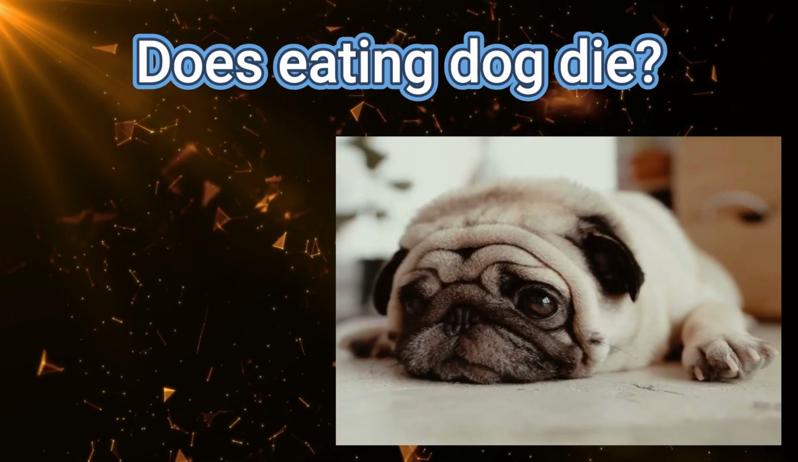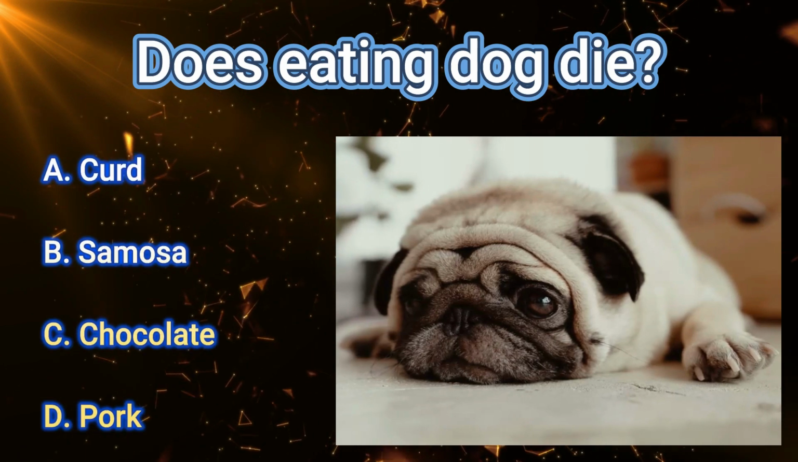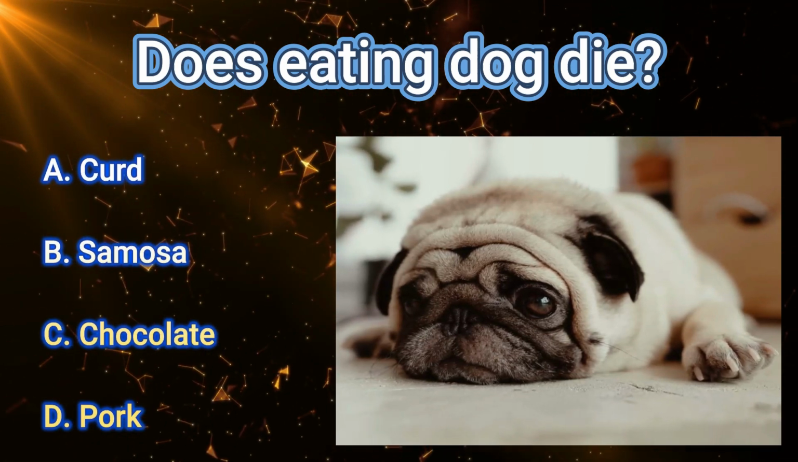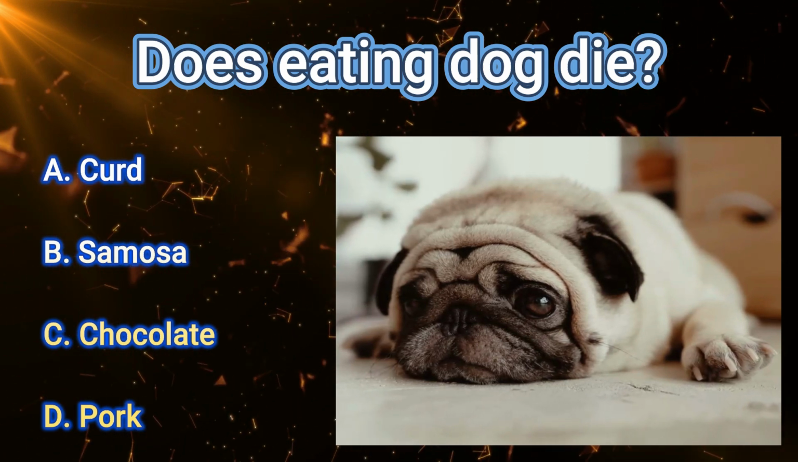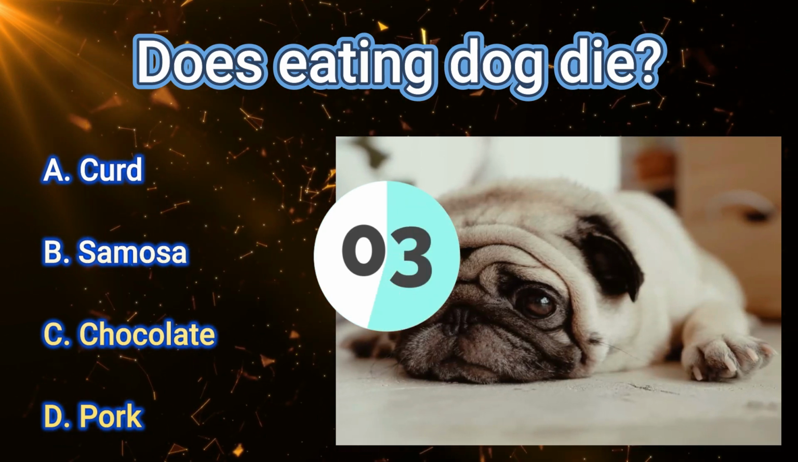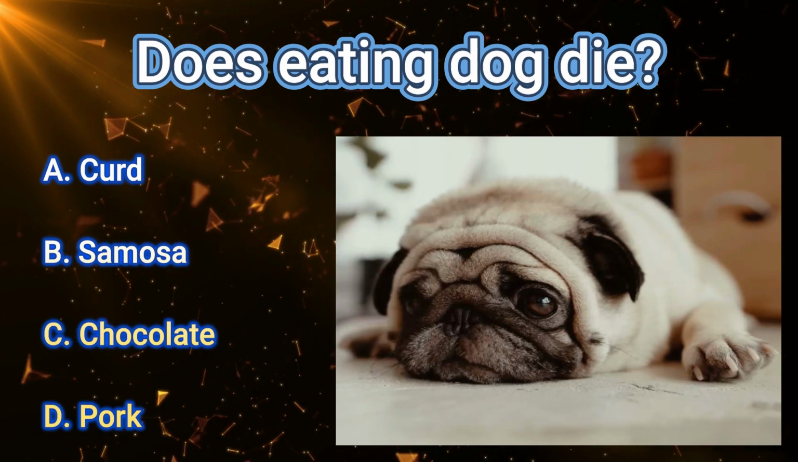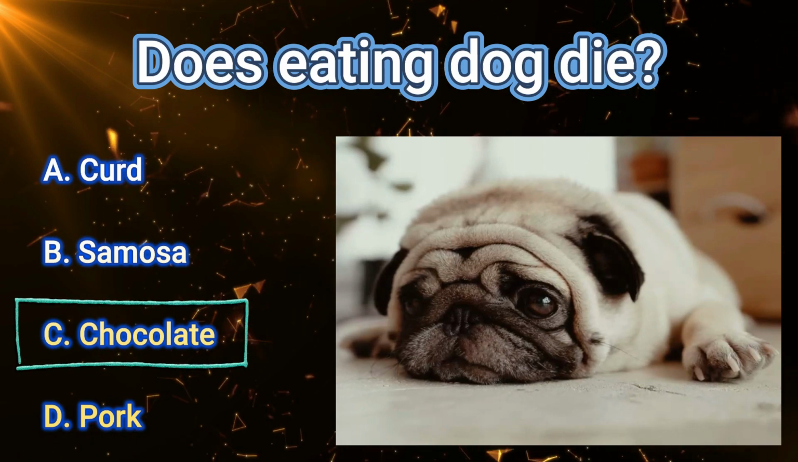Banana. Your next question is: which food can be deadly for a dog to eat? These are your options. A. Curd. B. Samosa. C. Chocolate. D. Pork. The correct answer is C.